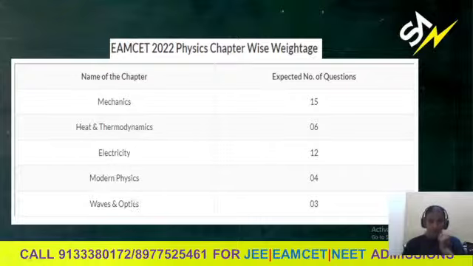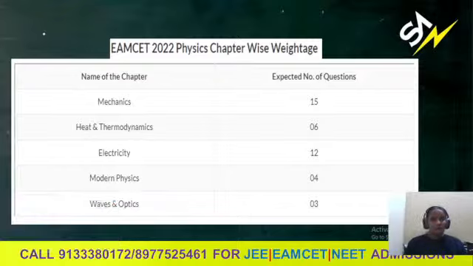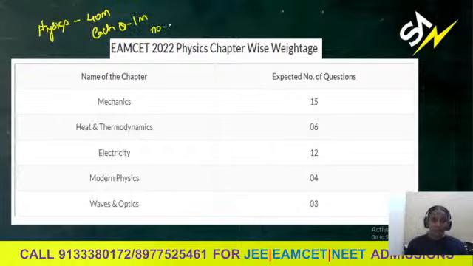Students, the physics section in Eamcet carries 40 marks in weightage. Physics section, 40 marks. Each question carries 1 mark, no negative marking.